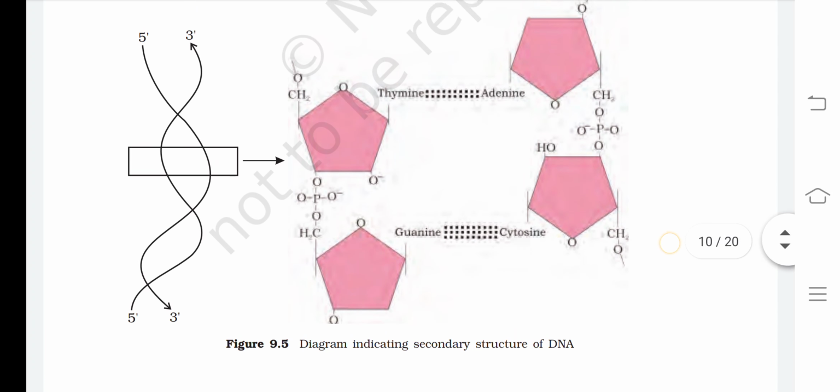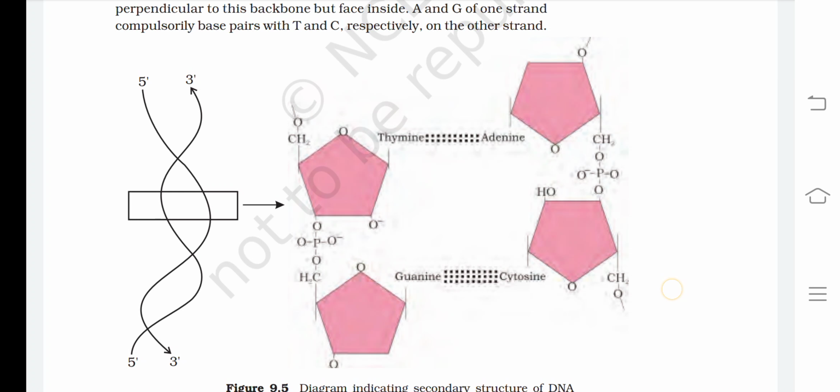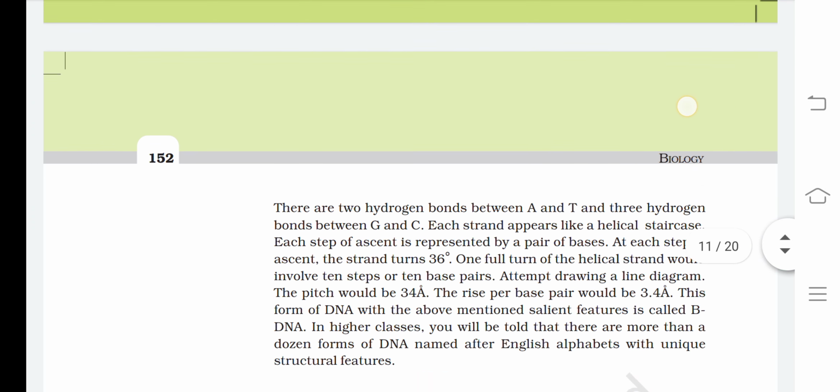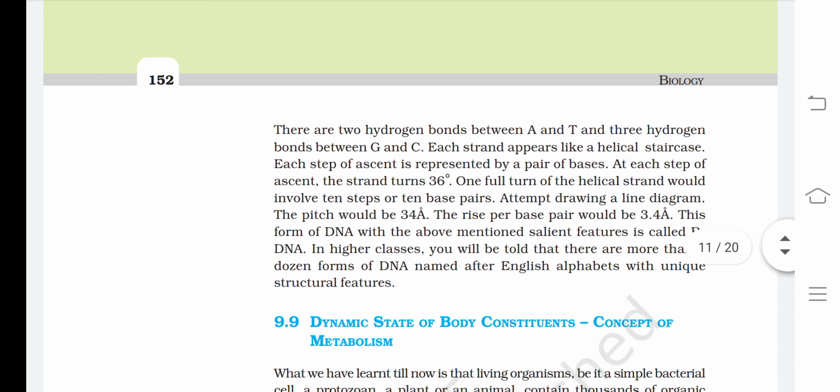Here adenine is pairing with thymine, having two hydrogen bonds, and guanine is pairing with cytosine, having 3 hydrogen bonds. This is the way they pair to each other. There are 2 hydrogen bonds between A and T and 3 hydrogen bonds between G and C.